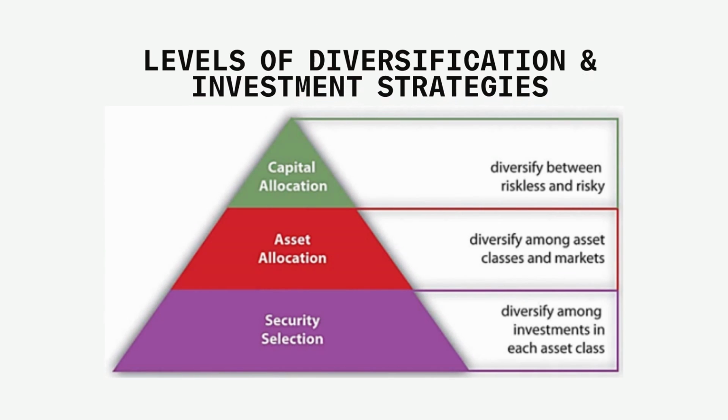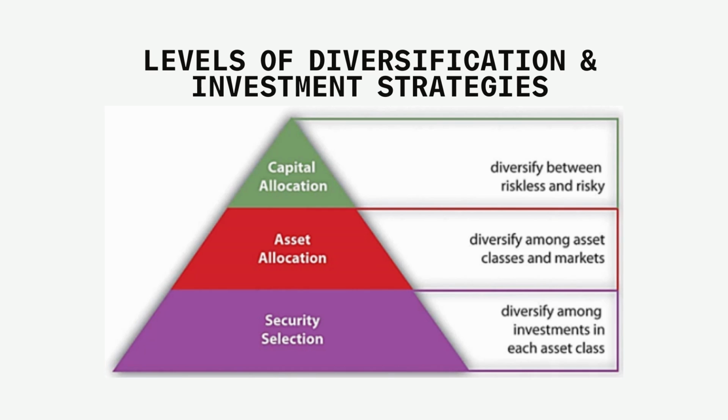Steps to diversification and investment strategies. So we just found out that diversification has three areas that we need to look into. One is capital allocation. It means that you're diversifying your capital between risky and riskless investments. A riskless asset is the short-term, less than 90 days, treasury bill. Because it is such a short term to maturity, it won't be much affected by interest rate changes. And it's virtually impossible for a government to become insolvent or go bankrupt or even default on its debt within such a short time.